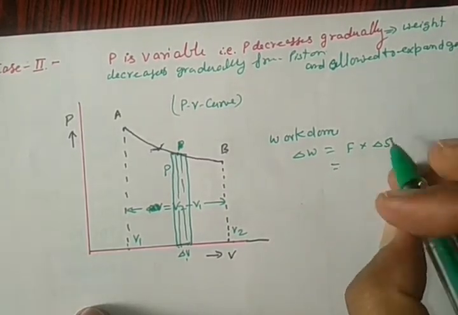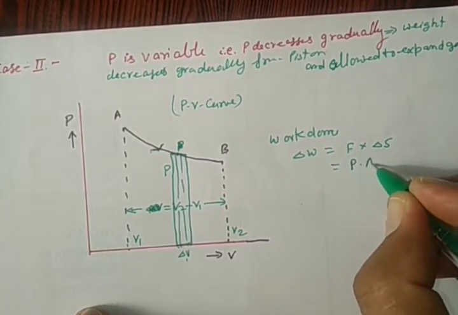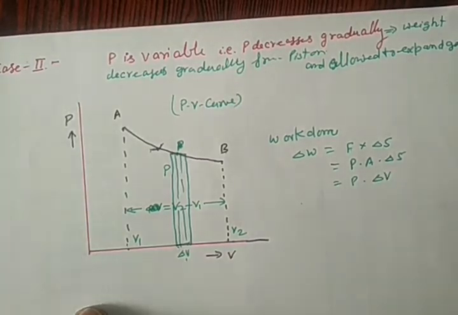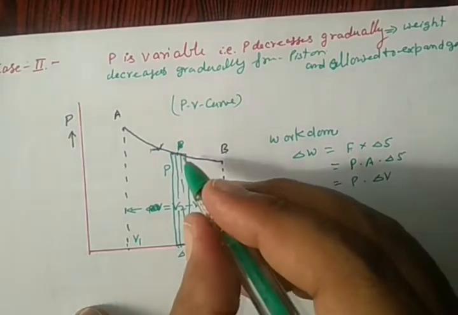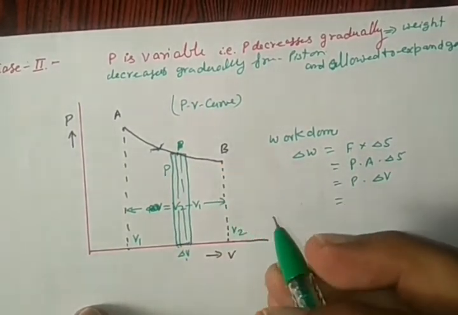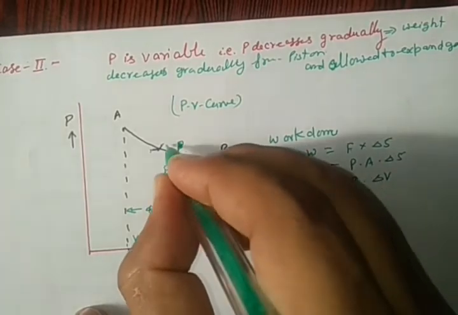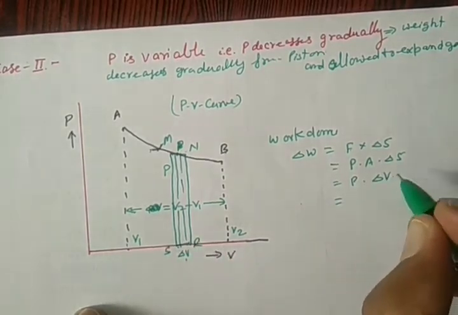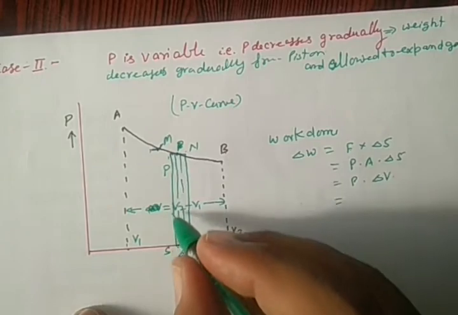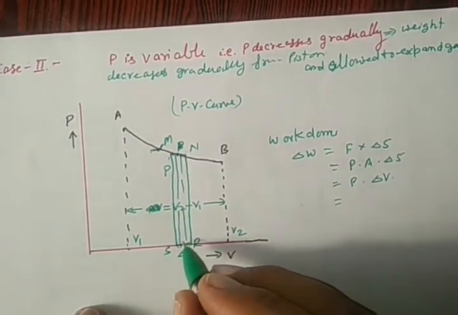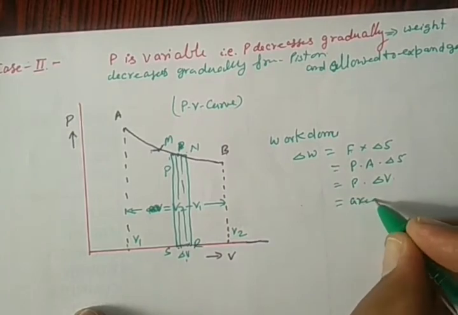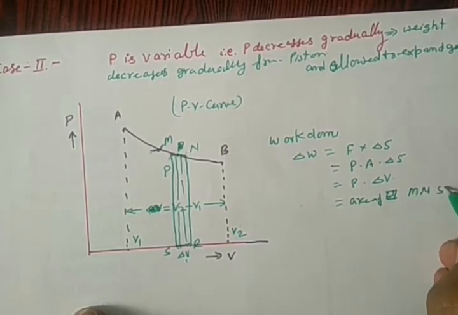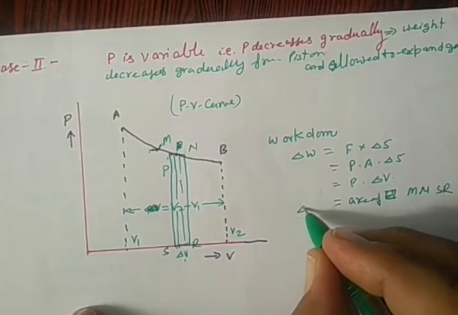Systematically, force is pressure into area, into delta S. This is pressure into delta V. It is the area of a rectangle, which we name MNSR, with pressure as one side and delta V as the other.